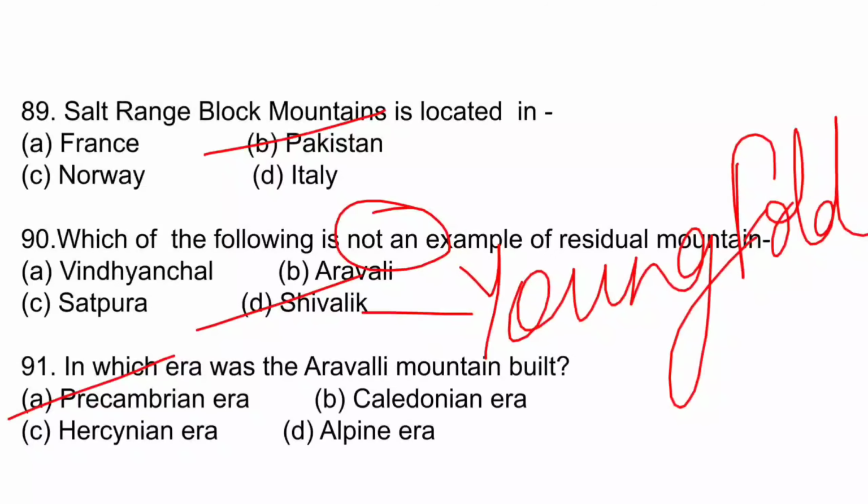So let's see some important mountains of the Caledonian era. We have Vindhyachal Mountains, Satpura, Mahadev. These are from the Caledonian era. From the Hercynian era, we have the Black Forest. And from the Alpine, we have the Himalayas, Karakoram ranges.